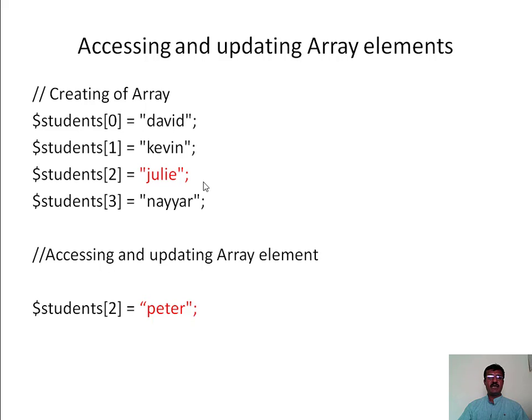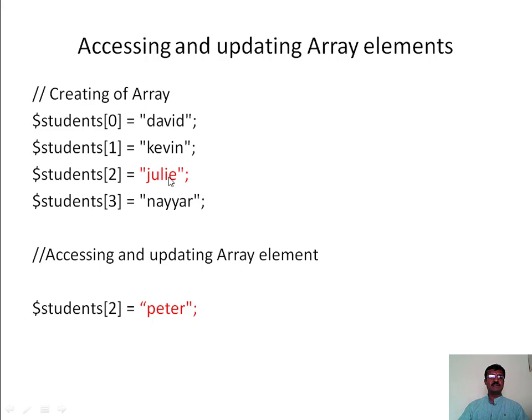Accessing and updating array elements. So here is an example to access and update your array elements. In the first part, I am going to create an array called students. I am creating this students array by adding elements. In this array we have got 4 elements. Now I want to access the third element, whose value is Julie.